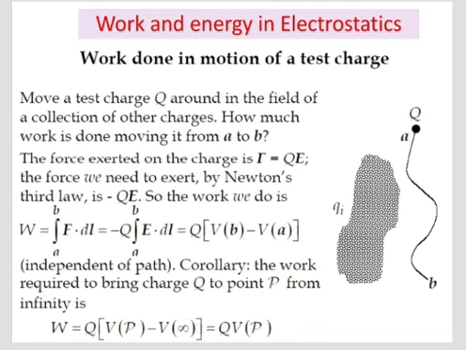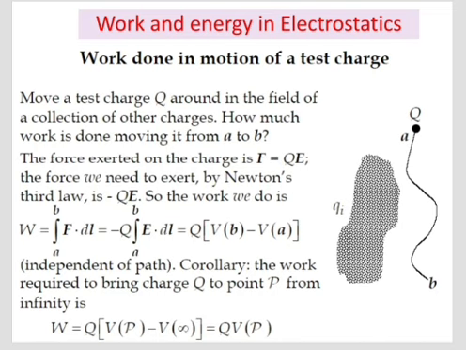Next, work and energy in electrostatics. First one, the work done in motion of a test charge. So move a test charge Q around in the field of a collection of other charges from a point A to B. The question is, how much work will we have to do?